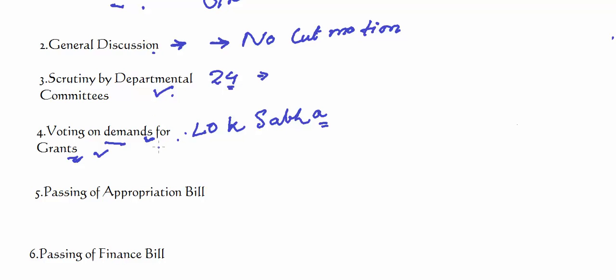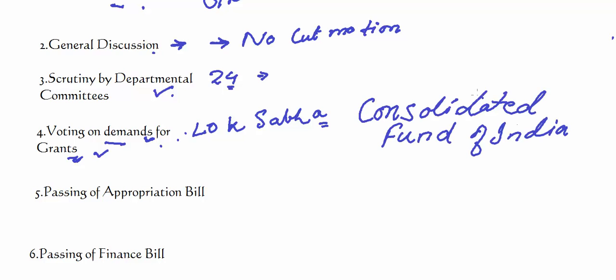All these demands will be met from the Consolidated Fund of India. However, the expenditure which is charged upon, this word is important, the Consolidated Fund of India is not voted. These can only be discussed and cannot be voted. What are the expenditures charged upon Consolidated Fund of India?